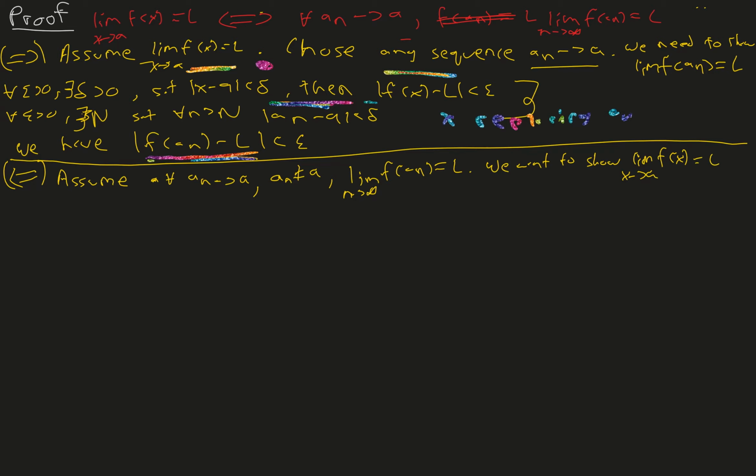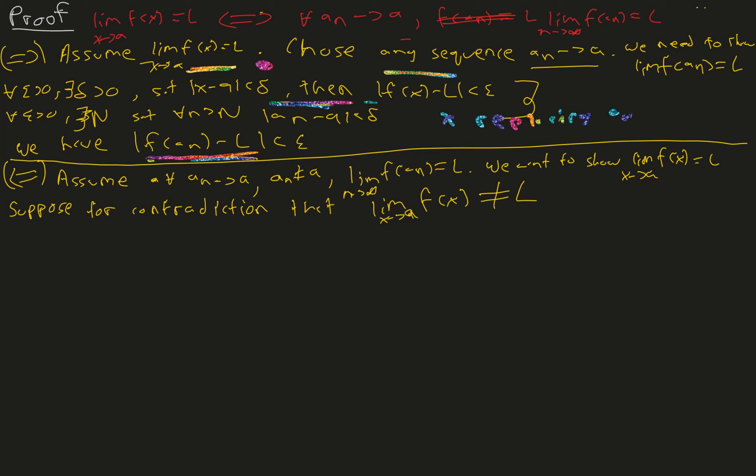So remember, it's always a good strategy to use contradiction when you don't know what's really happening or what direction to head in. So let's use contradiction right here. So suppose for contradiction that the limit of f of x does not equal L as x approaches a.